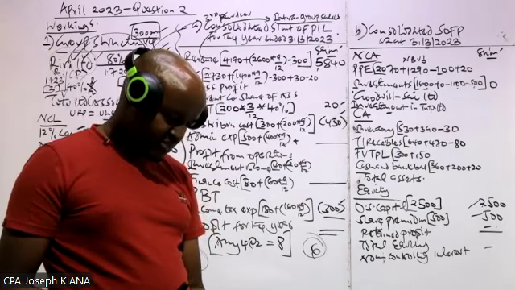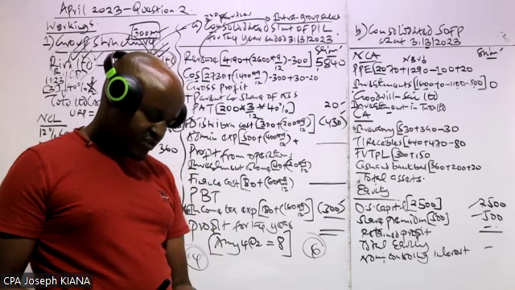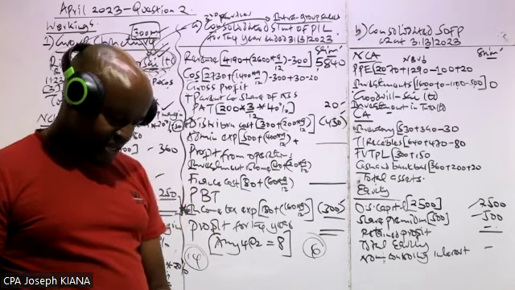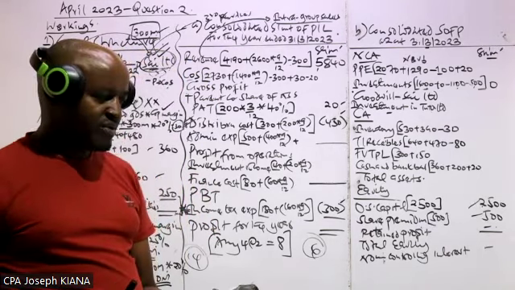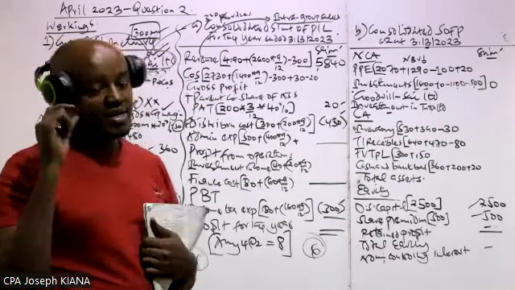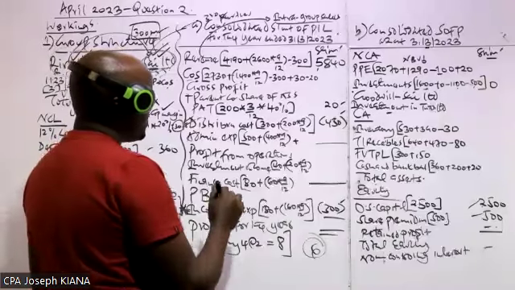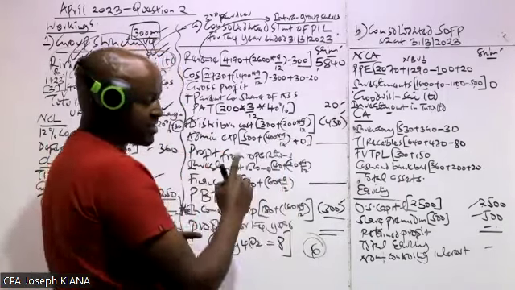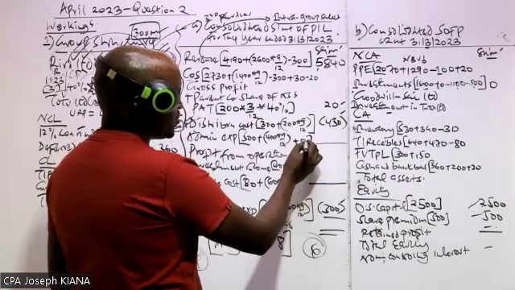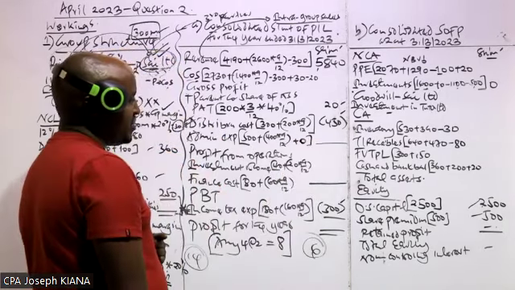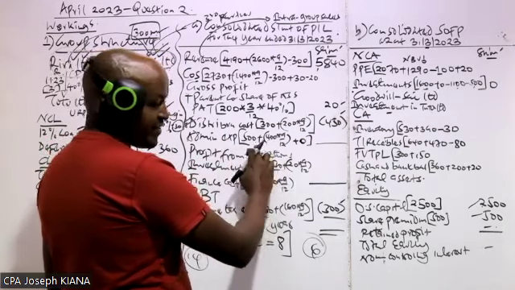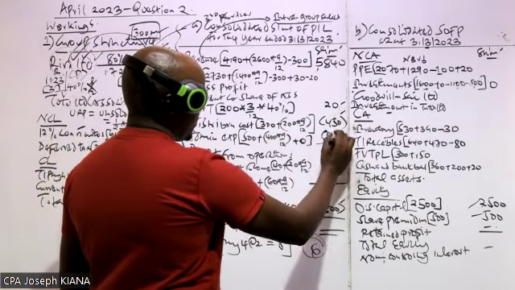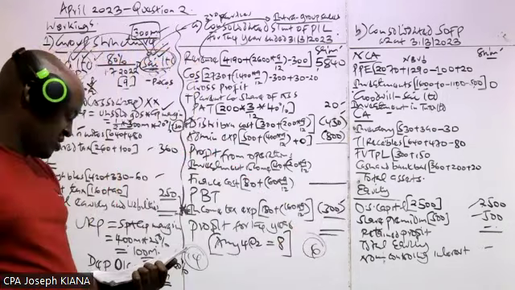In point number 7, you're told impairment test carried out on 31st of March 2023 revealed that neither the goodwill on acquisition nor the investment in associate had been impaired. So basically, the goodwill on acquisition had not been impaired. There is something you have to recall very fast. We say that any impairment loss on goodwill for the current year is added to the administrative expense, and actually that is the only item which we add here. So we are told there was no impairment loss on goodwill, meaning that in that case, we can in fact get the final figure for this one. So this one will be 300 plus this, which will give us 800, because we don't have any impairment loss.